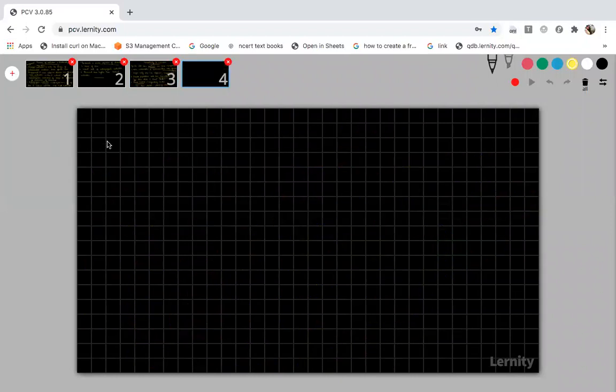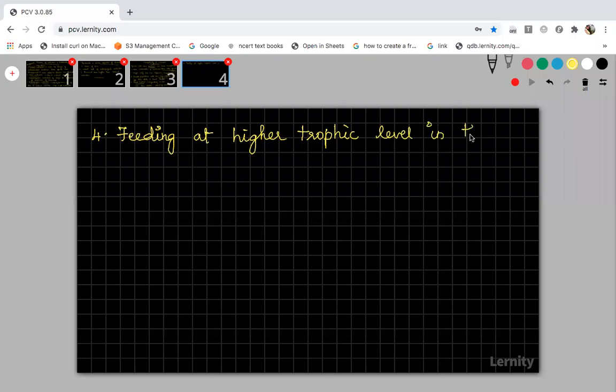Fourth one, I will write the fourth and fifth, then I will show you the third slide. Then the organisms which are feeding at a higher trophic level in the food chain. Some organisms you can notice feed at the higher trophic level. Usually in the food chain, what will happen? You know food chain and food web, right?